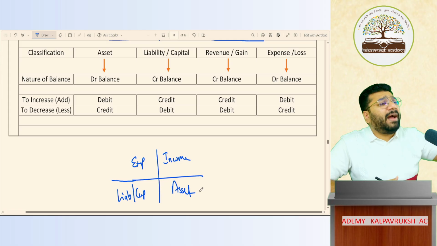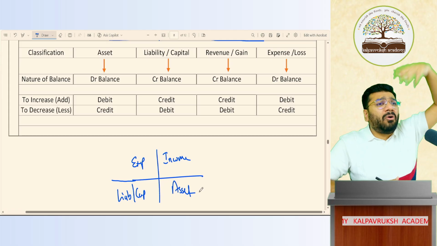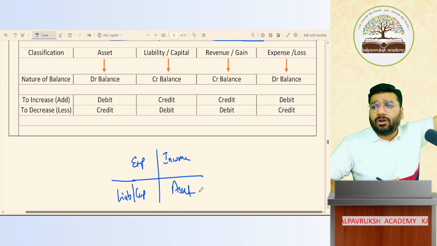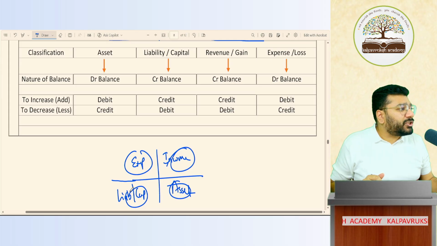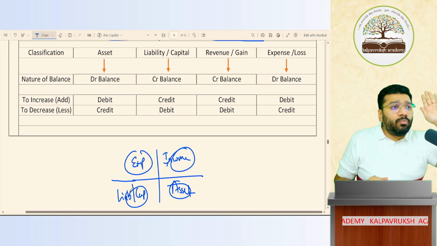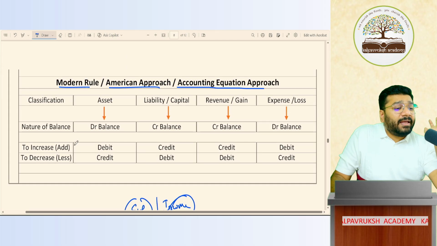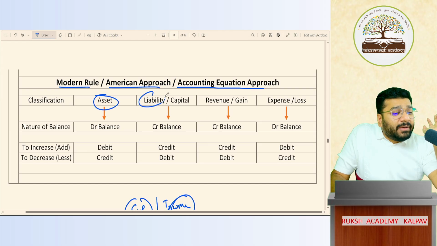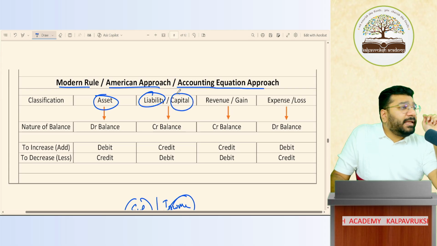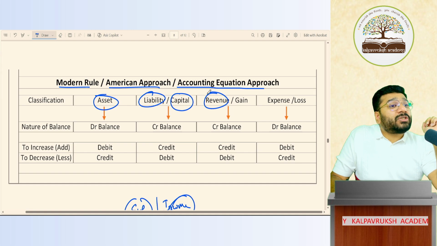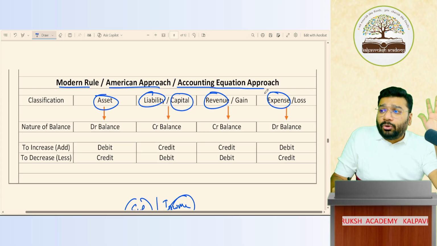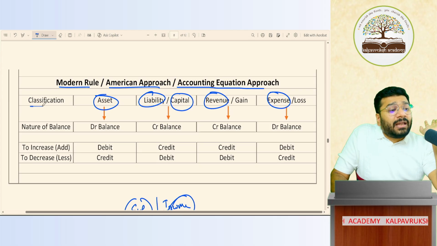If that is the case, then why do we need personal account, real account, nominal account? Why classification based on personal, real, and nominal? When these are the categories, why don't you name this itself as classification? So modern rule says that there is no more classification of personal, real, and nominal. We will classify them under asset as one category, liability second, capital third. Now income and gain put together has become revenue. Expenditure is called expenses. So in total, we have 5 categories. That 5 categories itself will make the classification.